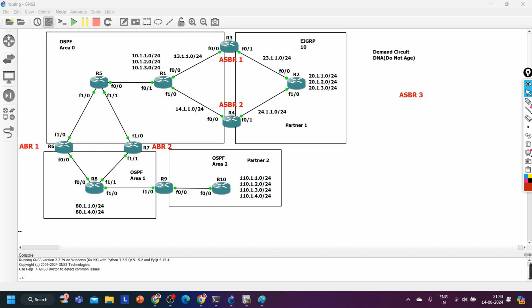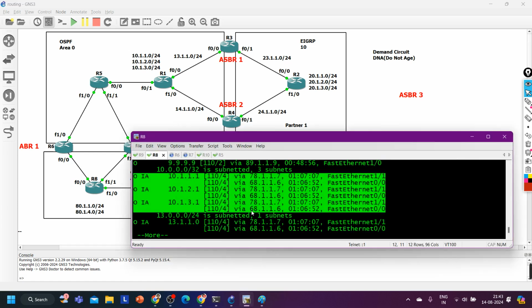Like instead of filtering 10 subnets from a particular neighbor, router number 7, you can filter from both sides. Then connectivity will go down, right? So you have to practice route filtering again. You can create the scenario.